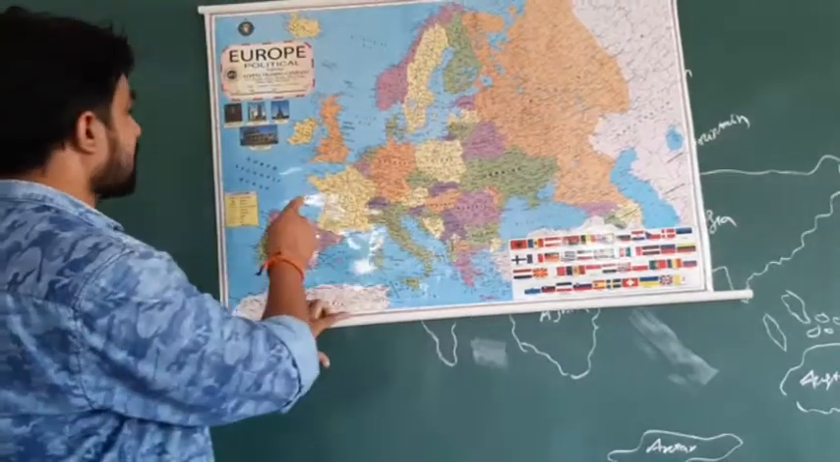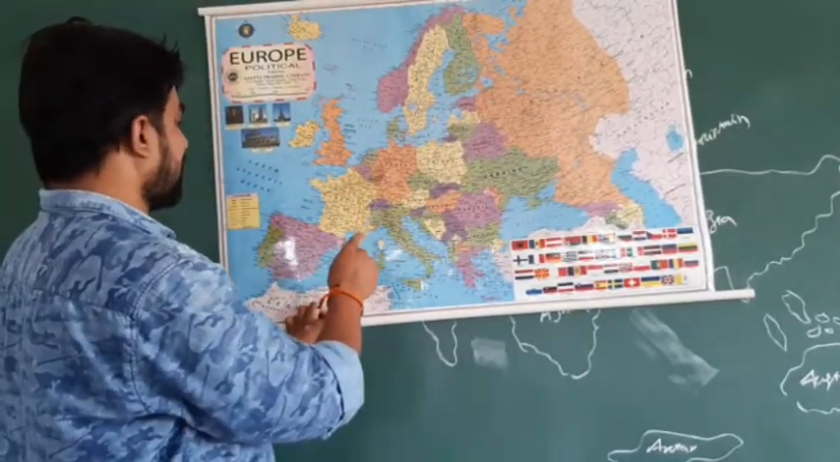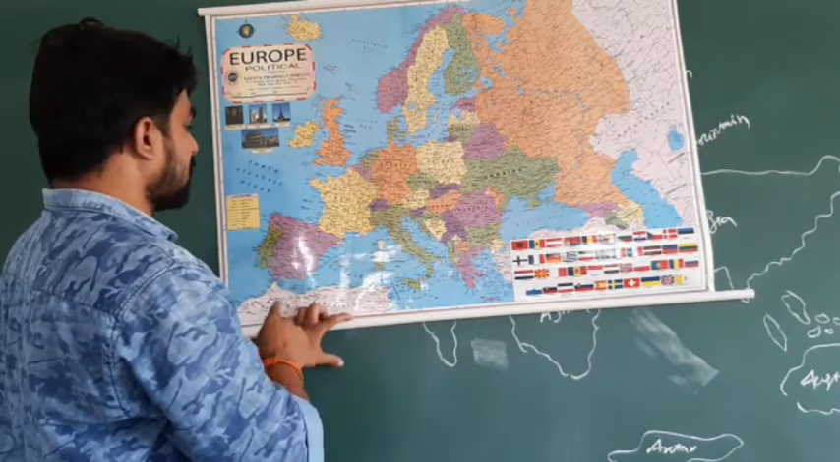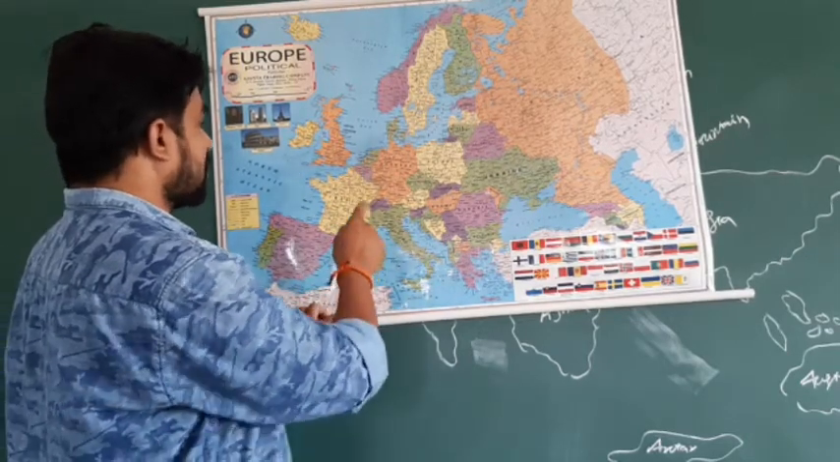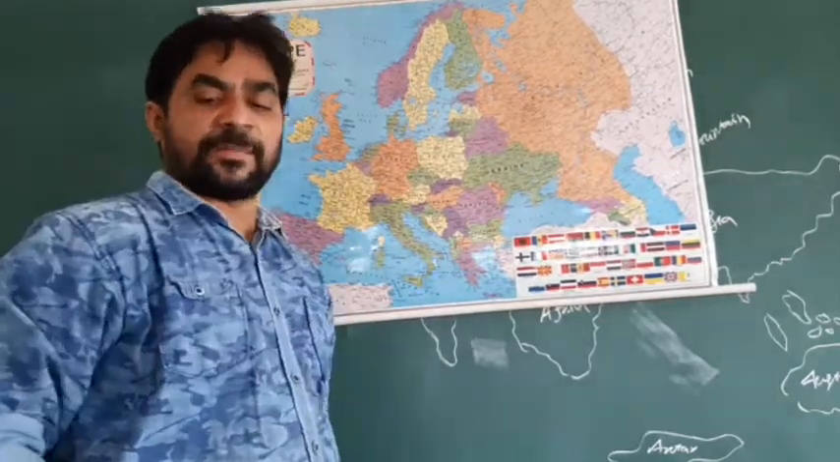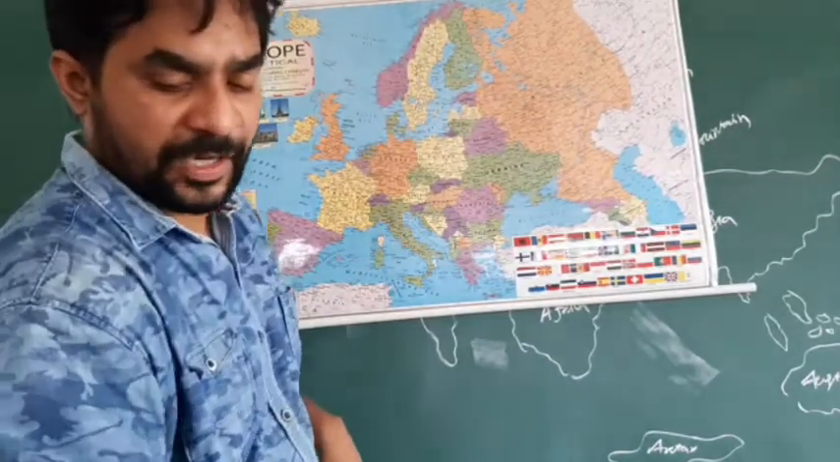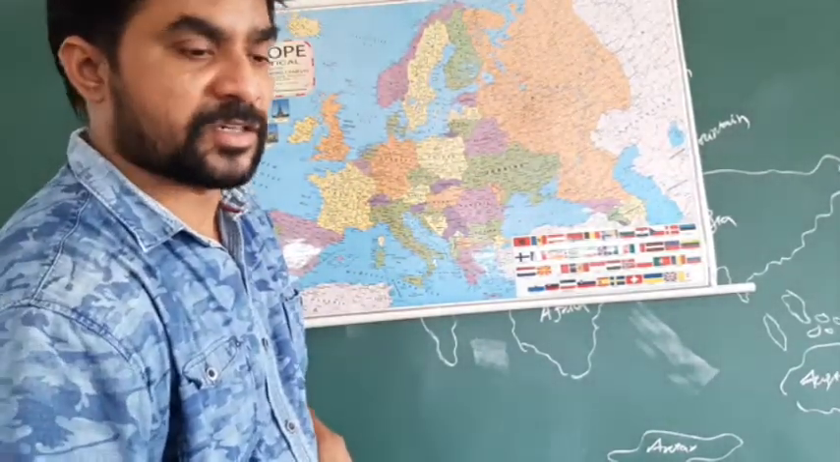So this is called UK or England, and you see France, Germany, Spain, Portugal, Italy, and also Denmark, Poland, Hungary. All these top countries in the world can be found in the region of Europe only. Clear or not?